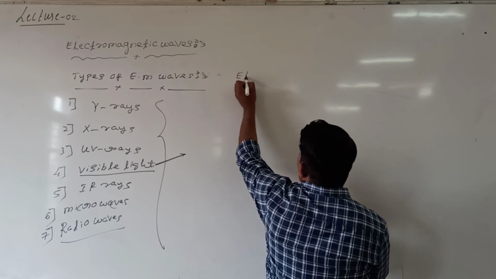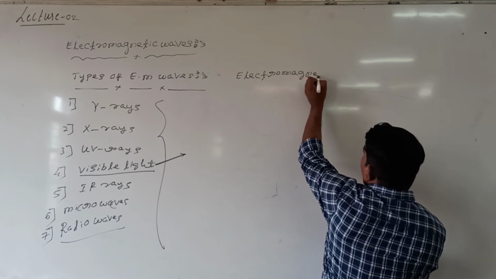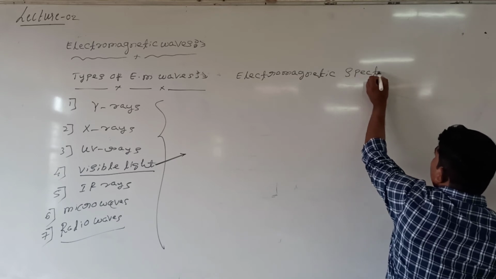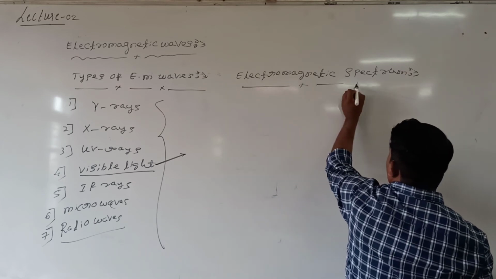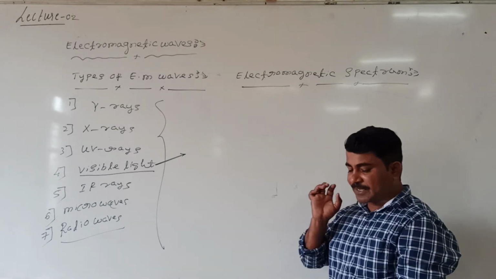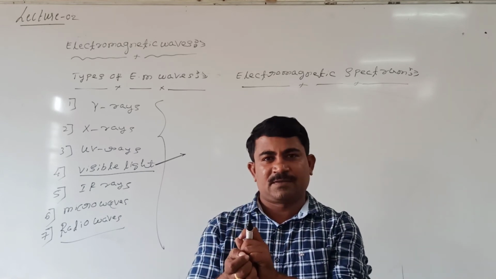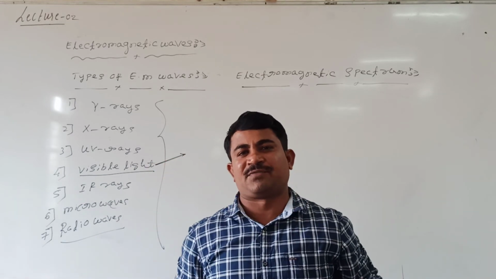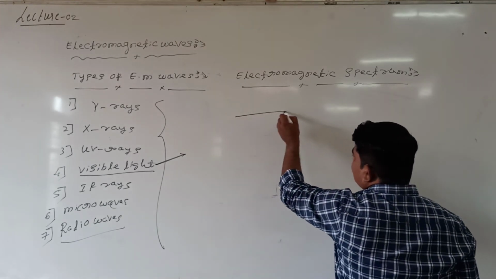The concept is the electromagnetic spectrum. Electromagnetic spectrum means what? The arrangement of electromagnetic waves according to their wavelength and frequency. How? They are arranged according to increase in wavelength and decrease in frequency. See here, the electromagnetic wave spectrum can be set on a single chart.